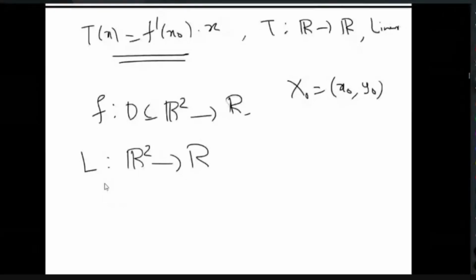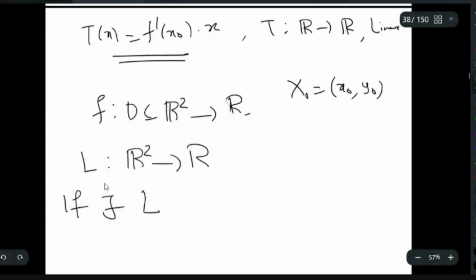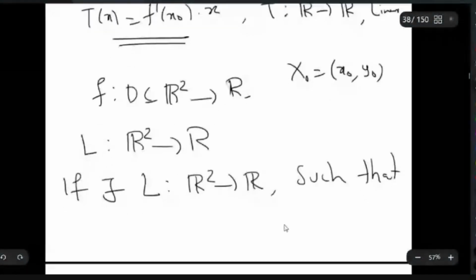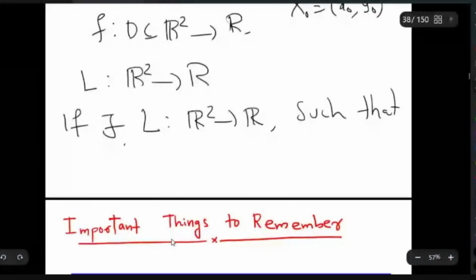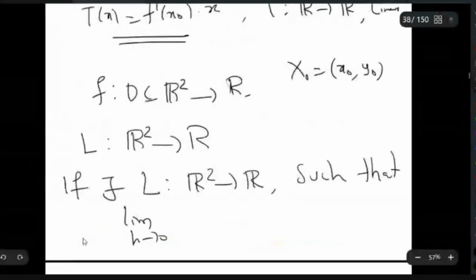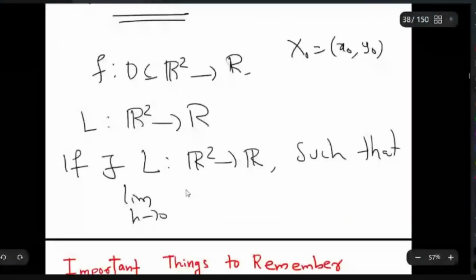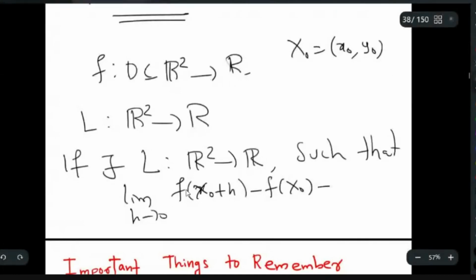So we will define the derivative as follows. If there exists a linear map L from R2 to R such that the limit as h tends to 0 of f of capital X0 plus h minus f of X0 minus L of h, divided by the norm of h, equals 0.